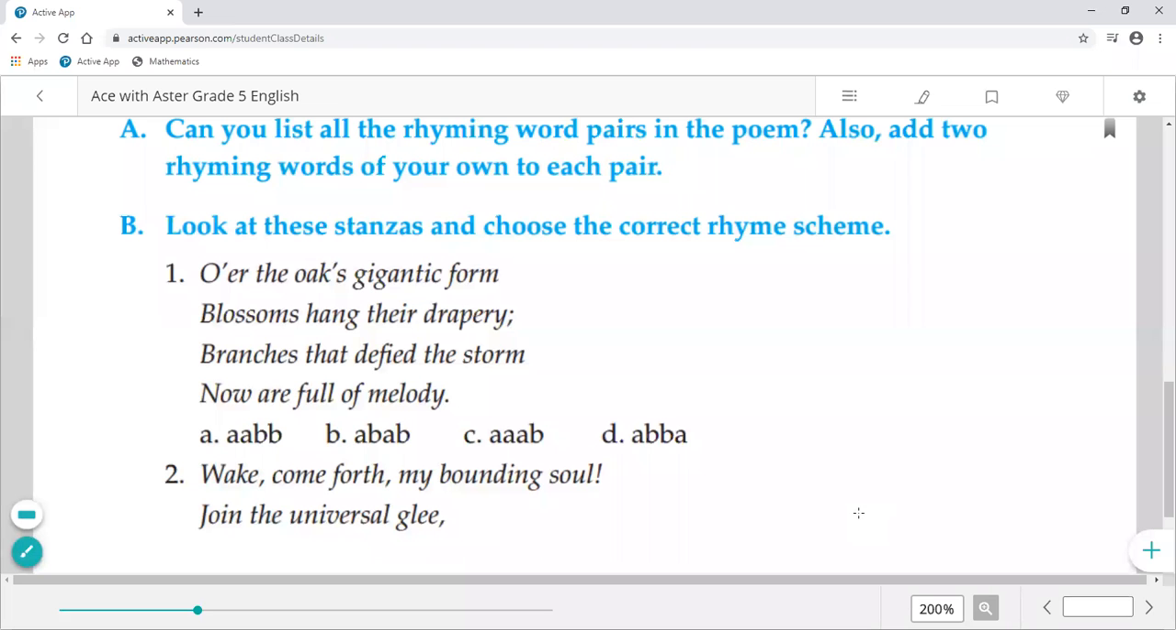Second question is, look at these stanzas and choose the correct rhyming scheme. Now we need to find the rhyming scheme according to A, B. We need to find out first, then we'll write over there which kind of rhyming scheme is there.